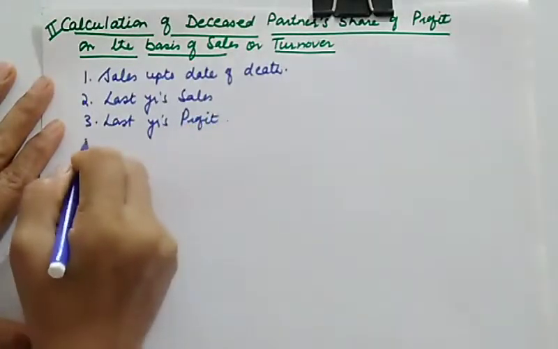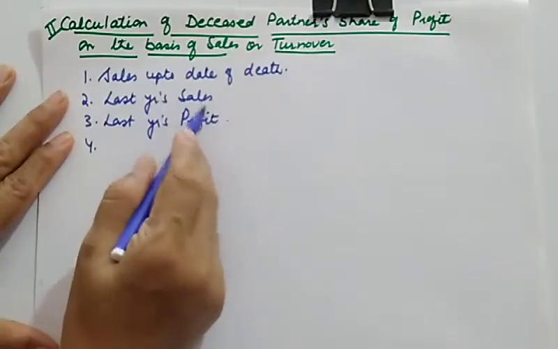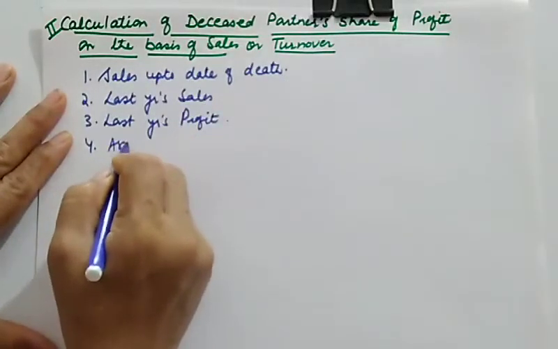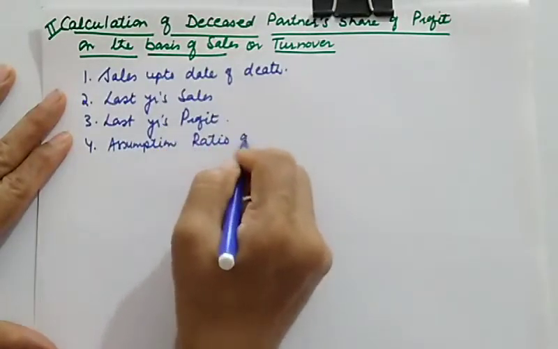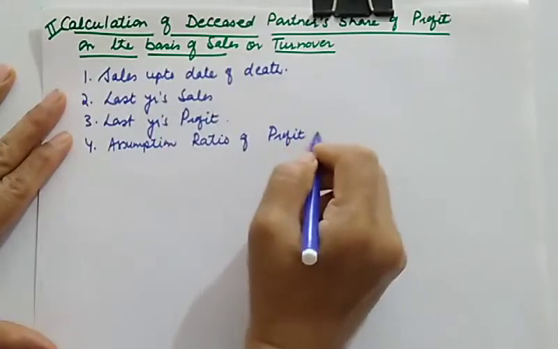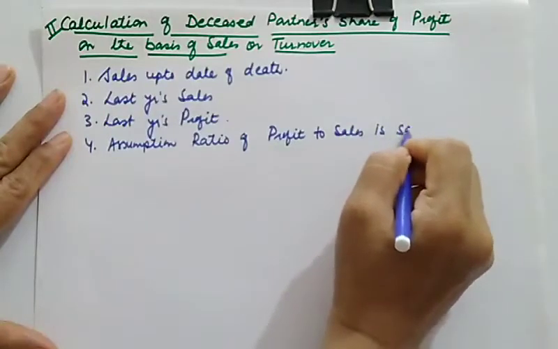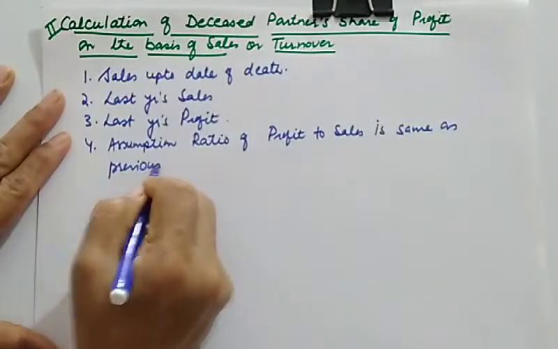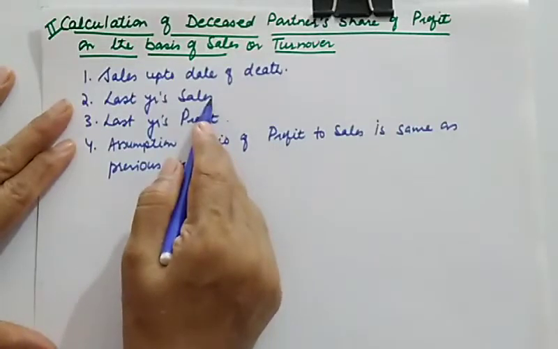And here there is an assumption that the profit to sales ratio will remain the same in the current year also. So the assumption is that the ratio of profit to sale is same as previous year. It means if profit is 10% of sale, then in the current year also it will remain 10% of sale.